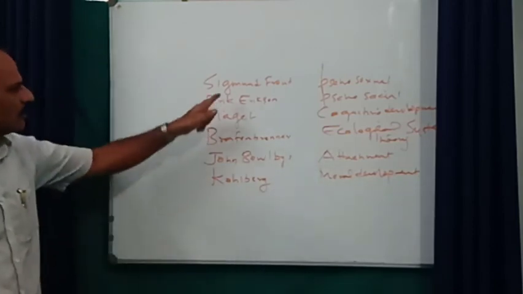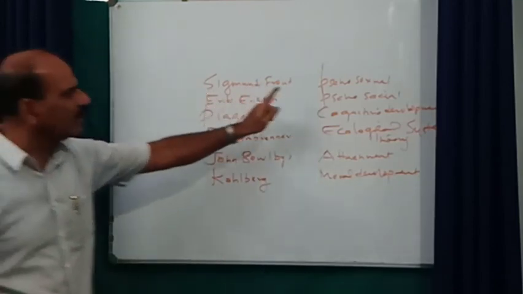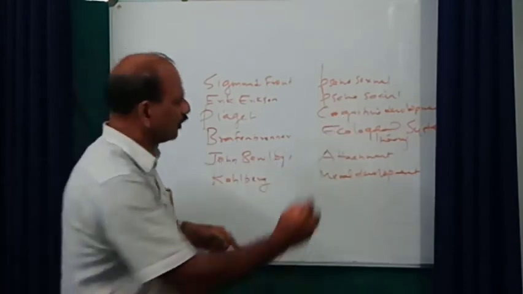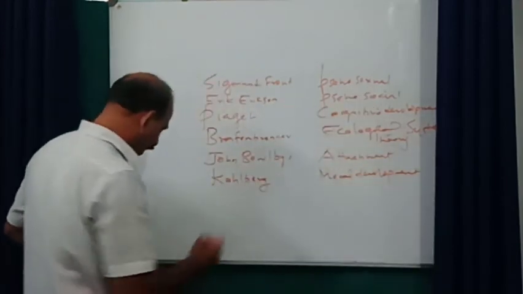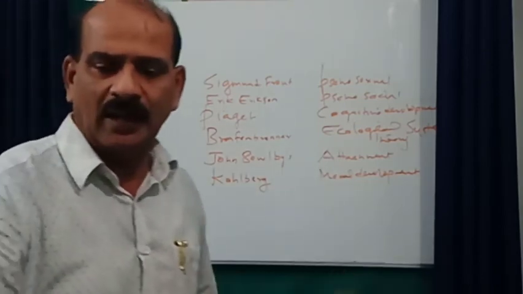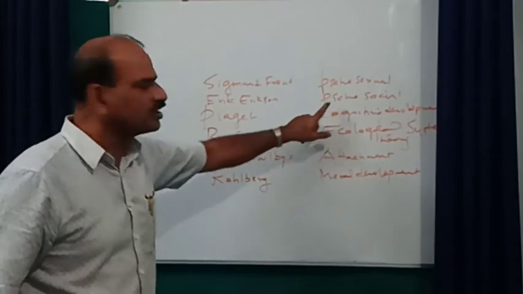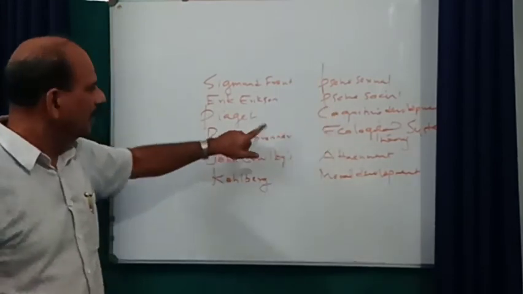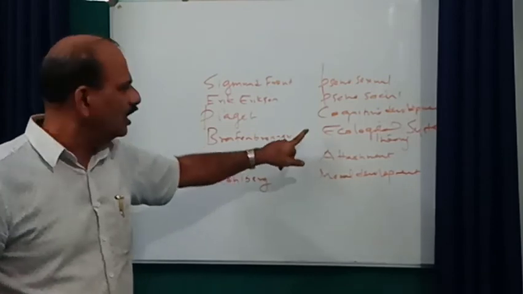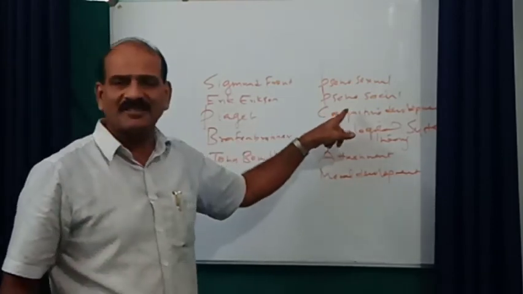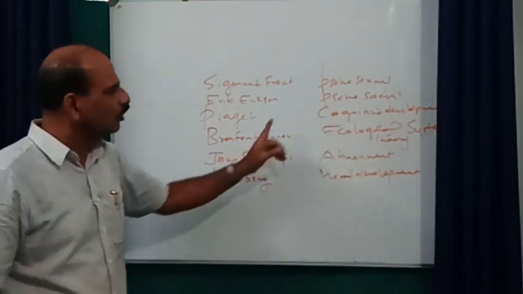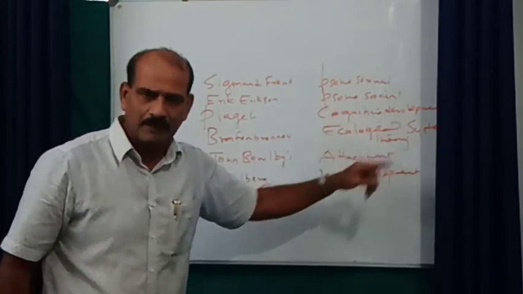Let me repeat: Sigmund Freud, psychosexual theory, because he has given importance to the concept of sexuality. And number 2, Erik Erikson, psychosocial theory. Erikson also belongs to the category of psychoanalytical schools of thought, but he has given importance to the concept of social. That is why his theory came to be known as psychosocial development theory.